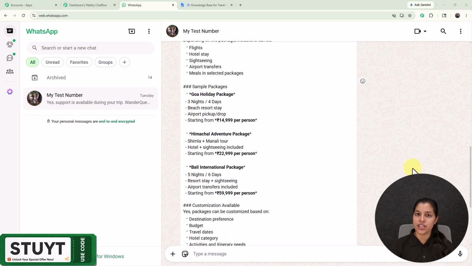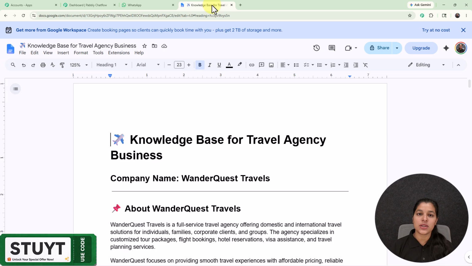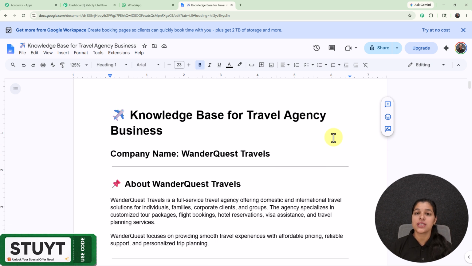And now you might be wondering how my AI assistant is providing me the answers according to my business. So this is doing so because I have provided knowledge base to it. So right here you can see that this is the knowledge base which basically acts as a brain for your AI assistant. So this is a document containing the details of your business. So my AI assistant is using this knowledge base for getting all my business details and resolving the queries of my customer.